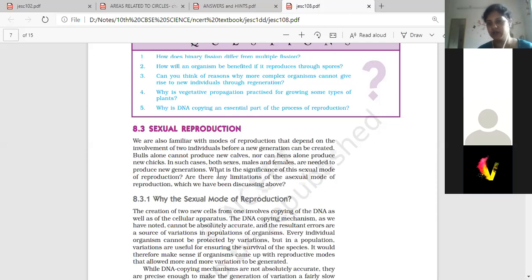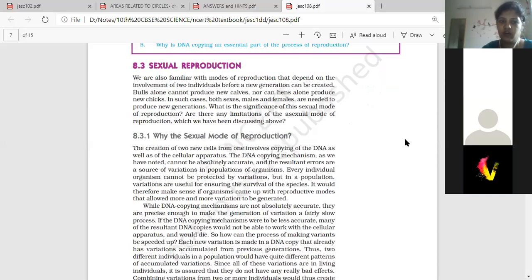Yes, the characteristics come from both parents. In sexual reproduction, two parents are involved, so the two gametes, two cells coming from two different parents having different characteristics, fuse together. The new individual has the fusion of two different characteristics. Therefore, many variations can be seen in the progeny, which can slowly lead to evolution. Clear? This is the significance of the sexual mode of reproduction.